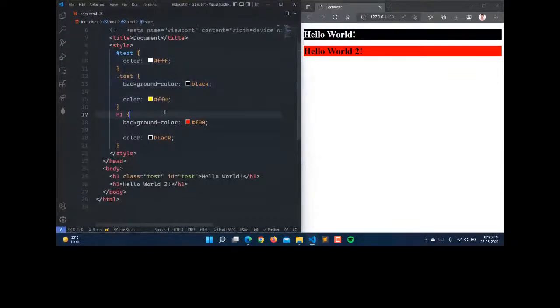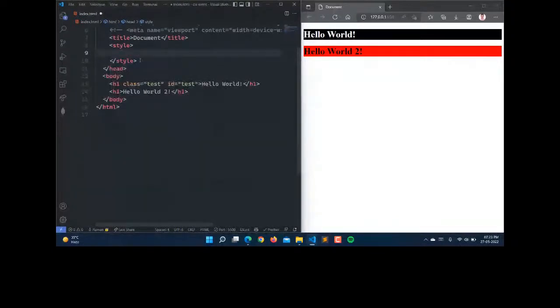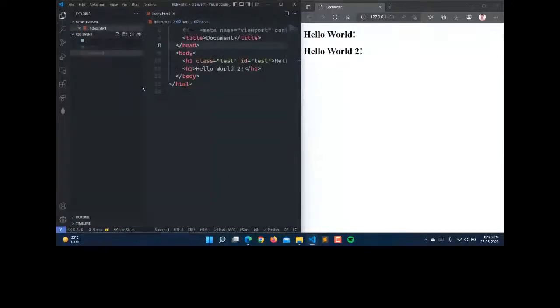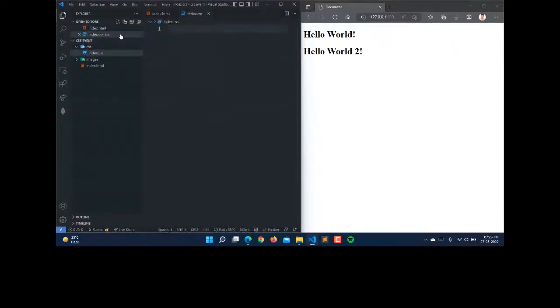So this is the inline CSS here. Now let me tell you about the external CSS, how we can use the external CSS. Here I'm creating one folder, which is CSS, as managing the code in a folder is very good. And here I'm creating one file, which will be index.css. Here .css is the extension to define the external CSS or the CSS file.